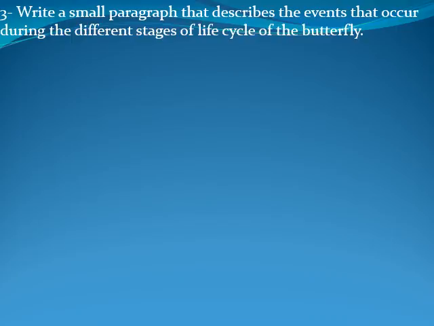Yes, Shahid? The first one is the egg stage. What happens? The eggs are laid on the leaf of a plant. Okay. First, the eggs are laid on a leaf of a plant. Second, a worm-like creature hatches out of the egg. Then, the larva grows rapidly. The fully grown larva is called the caterpillar.